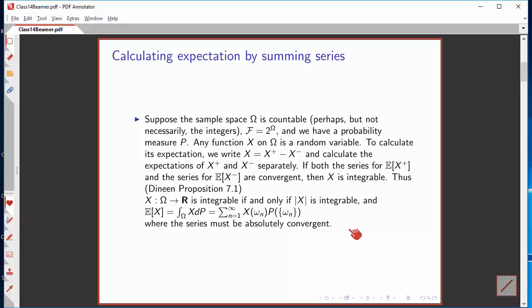And I remind you again, the series has to be absolutely convergent. If it's conditionally convergent, you can compute the sum, but it doesn't define the expectation.